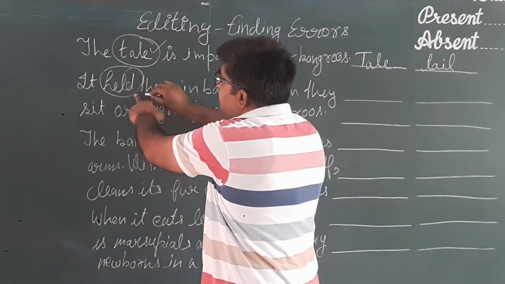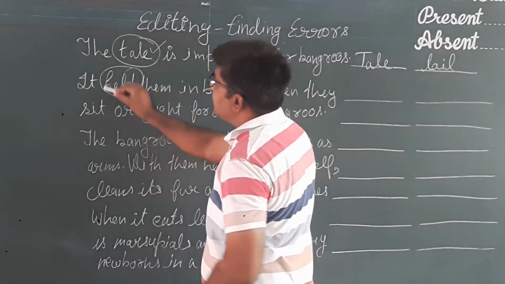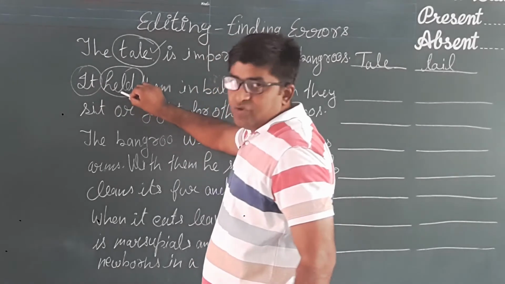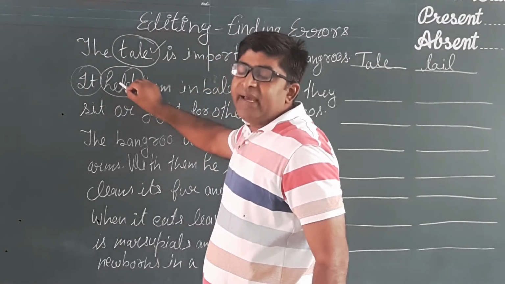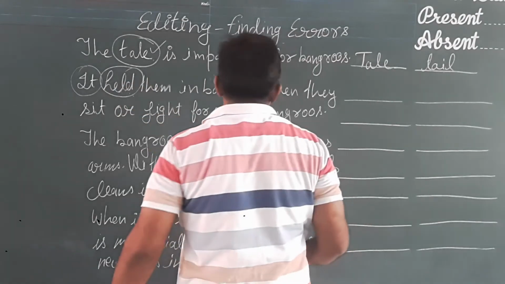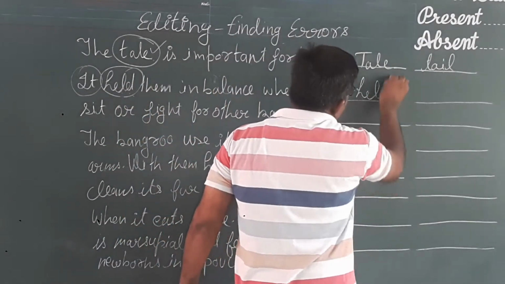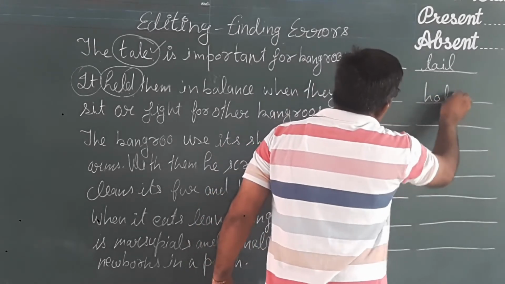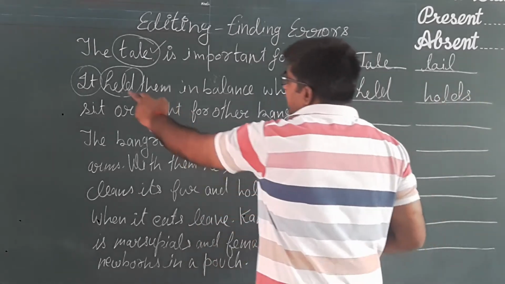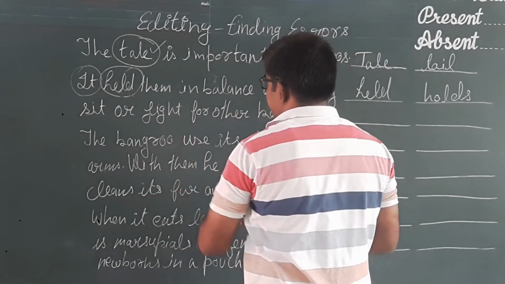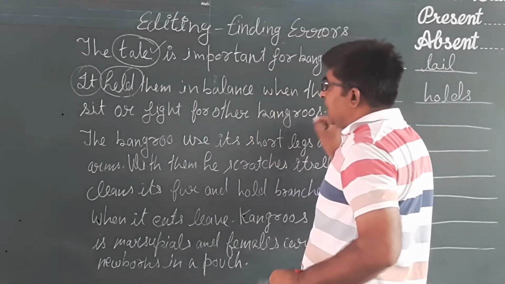The first form of the verb will be used and the subject is it, so the first form of the verb will also carry s or es. So instead of held, we shall write holds. Right answer will be holds. Okay, it holds them in balance when they sit or fight for other kangaroos.